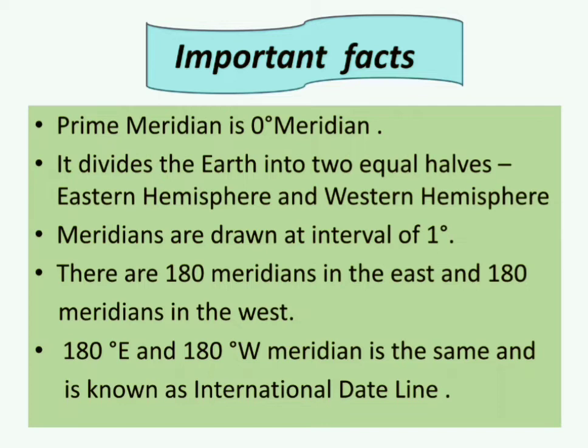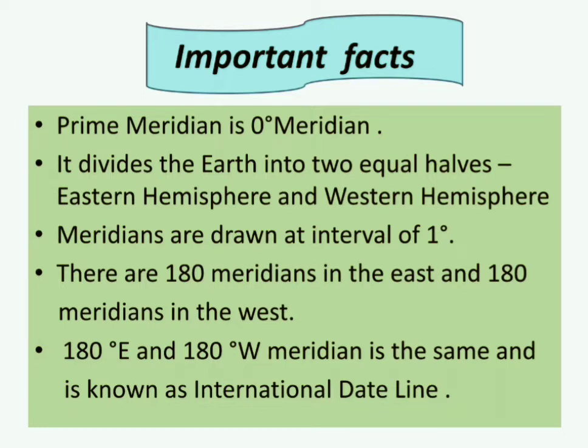Meridians are drawn at intervals of 1 degree. See, 1 degree west, 2 degree west, 3 degree west, like this, and 1 degree east, 2 degree east, 3 degree east, like this. So, these longitudes are drawn at an interval of 1 degree. There are 180 meridians in the east and 180 meridians in the west. So, in all there are 360 meridians or longitudes, 180 meridians in the east and 180 meridians in the west.